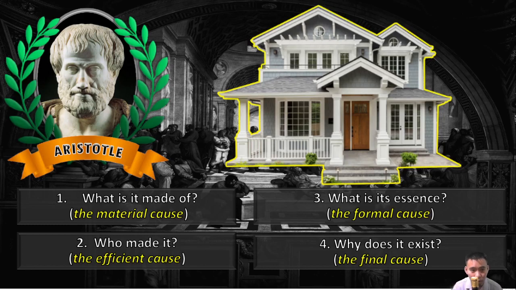It has four walls, it has a door that you can open and close, it has windows, it has a floor, it has a ceiling, no? It has a light inside it. So that is essence. You are observing, you are telling about the description of what a house is all about. Number 4, why does it exist? This is the final cause.